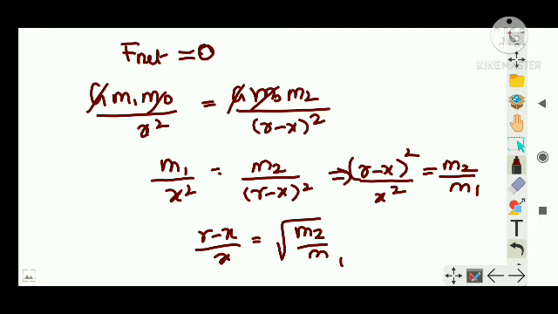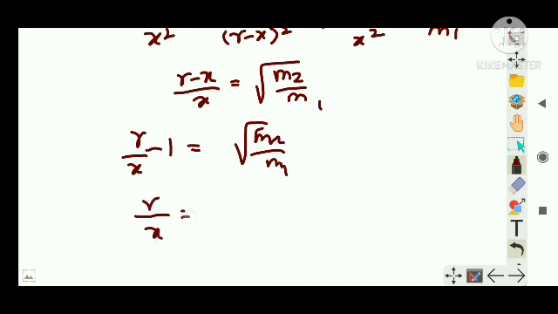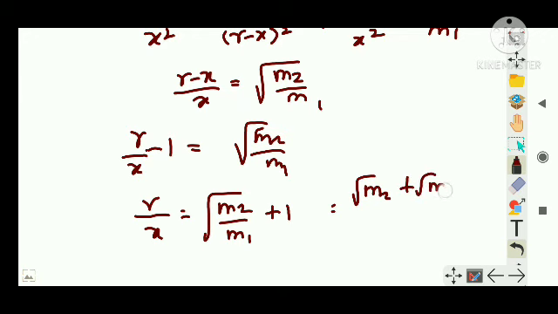So now you can get a value of x. That's why I'm doing this. r by x minus 1, as I'm bringing x both sides, is equal to root of m2 by m1. Or r by x is equal to root m2 by m1 plus 1, that is equal to, sorry, root m2 plus root m1 divided by root m1.